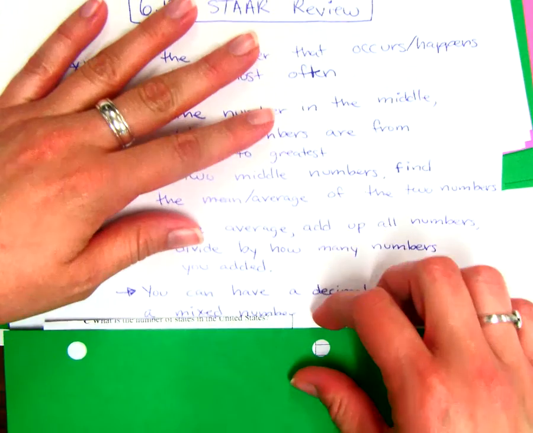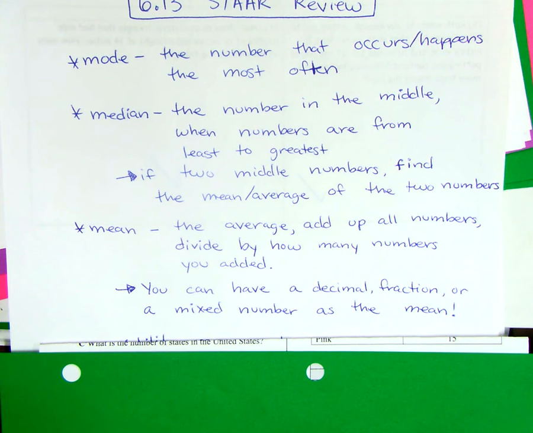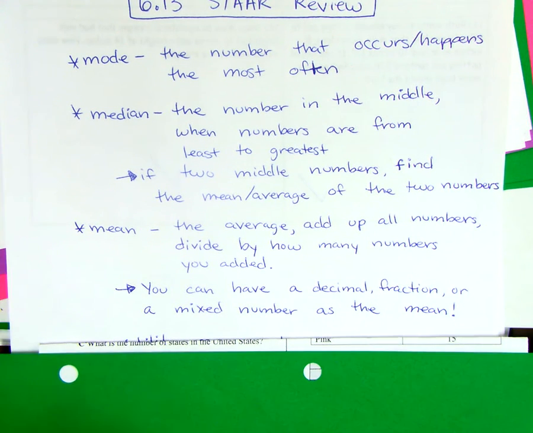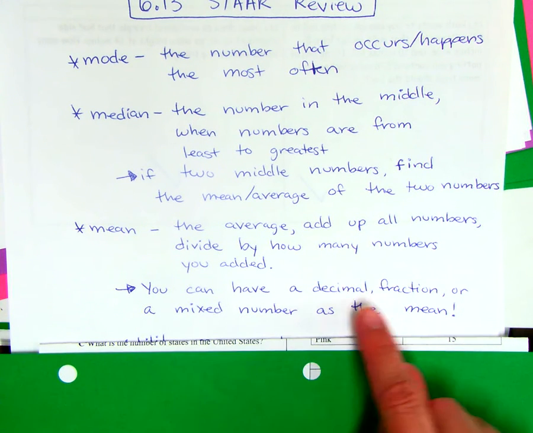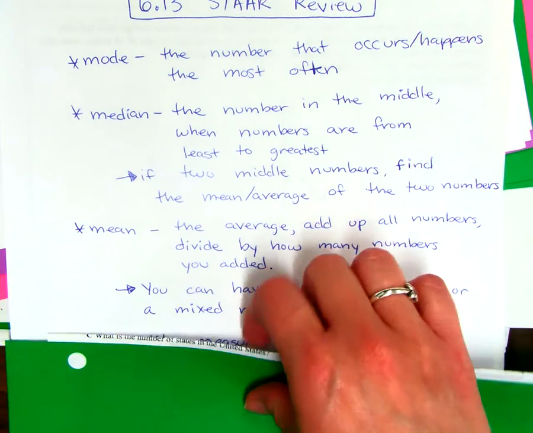Okay, so let's keep going. Remember, this is where I see a lot of you guys falling for a trick. You guys are used to working with whole numbers. Remember, you're smart mathematicians. You can work with decimals and fractions and mixed numbers. So if you're finding the average and you divide by however many numbers you added, don't be scared, don't be hesitant if you have a remainder. With that remainder, we're either going to make it a mixed number, a fraction, or a decimal. So that is okay to have in your answer.